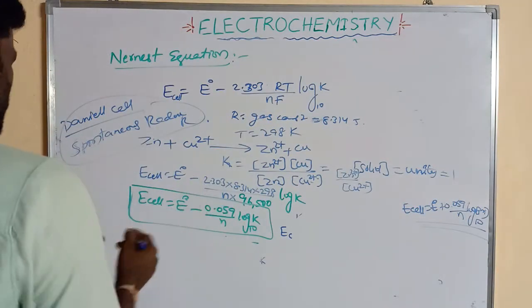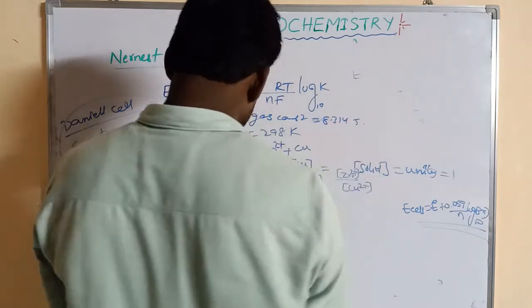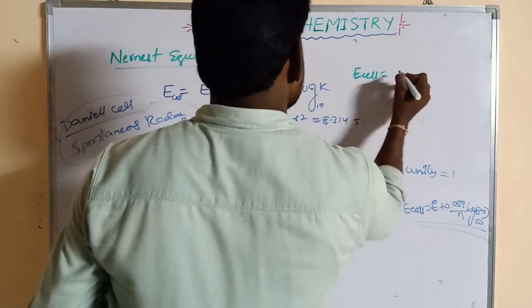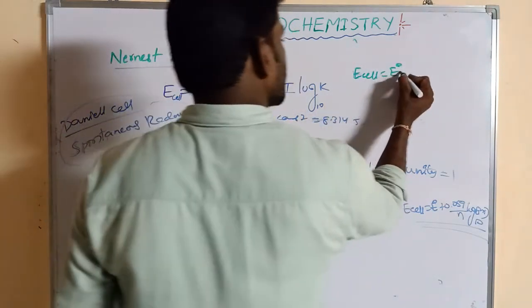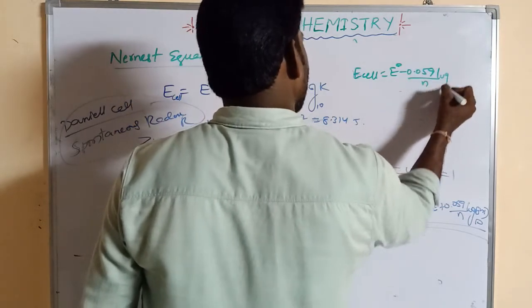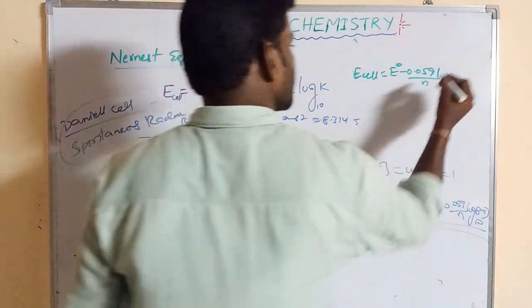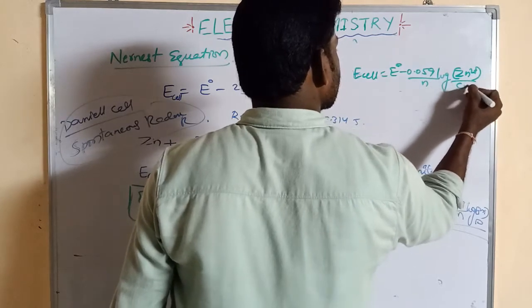If we write the Daniell cell in this equation, E cell is equal to E naught minus 0.059 by n log K, where K is equal to the concentration of Zn2+ by the concentration of Cu2+.